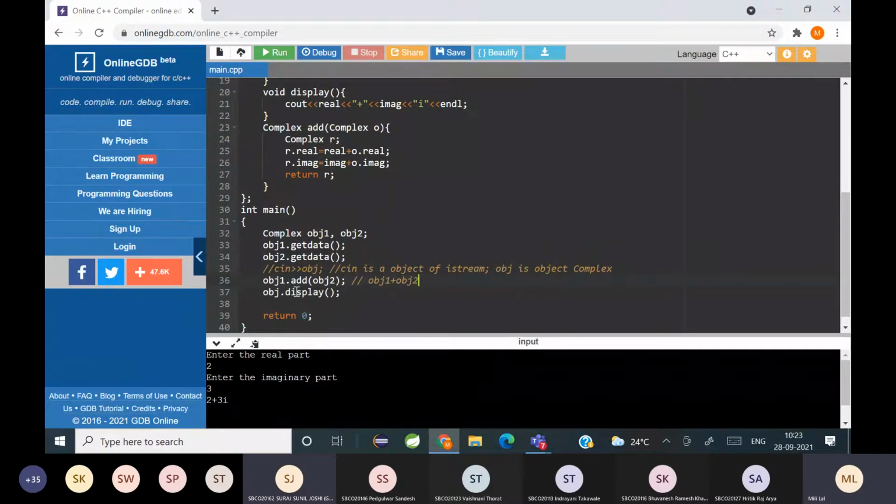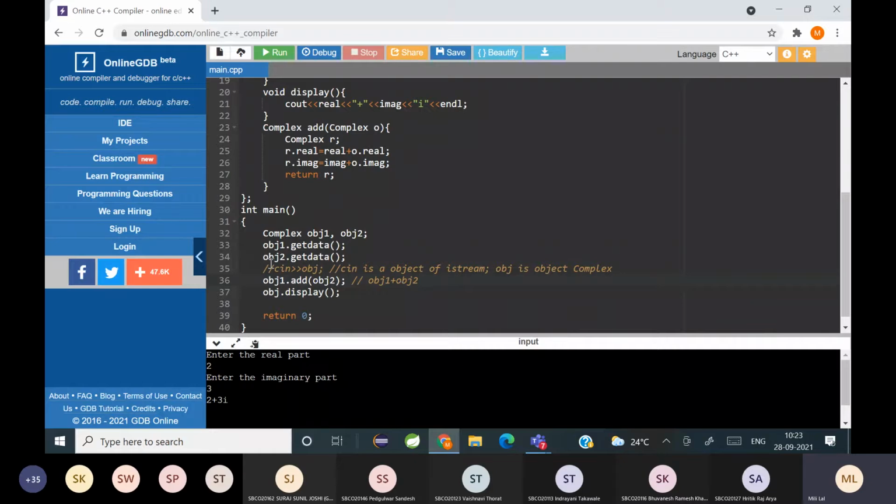Yes, ma'am. So here, obj1 is calling the add function and obj2 is getting passed. But we simplified it using obj1 plus obj2. In other words, the left-hand object is calling the function add, and the right-hand object is getting passed.